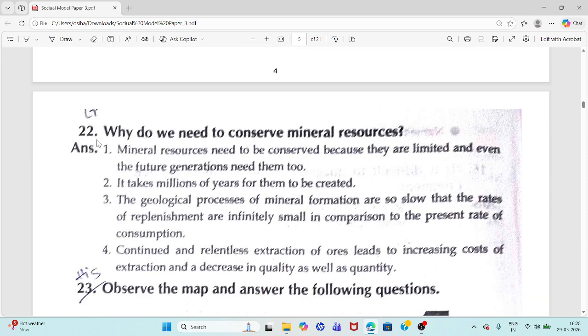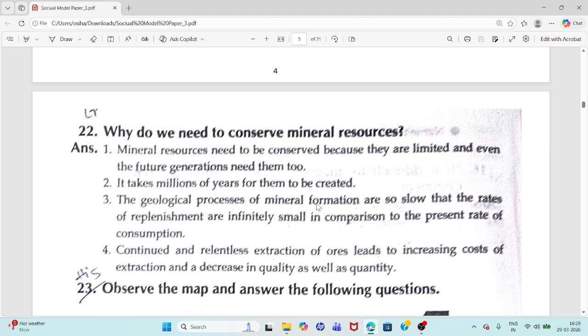Now we are moving to question 22. Why do we need to conserve mineral resources? Mineral resources need to be conserved because they are limited and even the future generations need them too. It takes millions of years for them to be created.